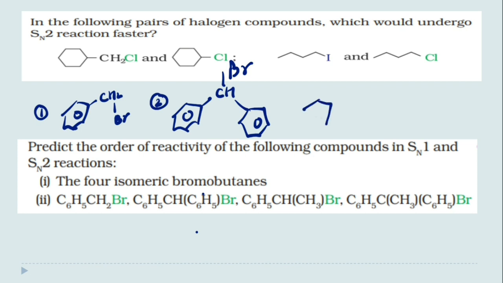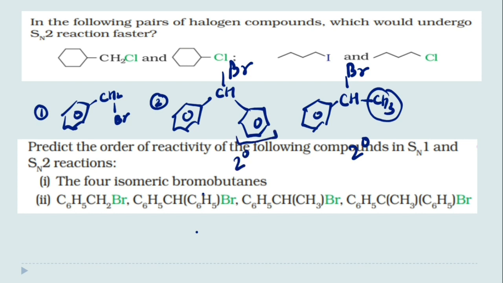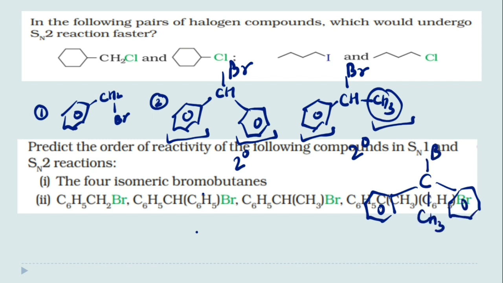The third one is CH3 and bromine. So it is also 2 degree, it is also 2 degree, but here both groups are phenyl rings, and here one is a phenyl ring, the second one is methyl, and the last one is C6H5 CH2 and bromine. So this is 1 degree, the second and third are 2 degree, and the fourth one is 3 degree.